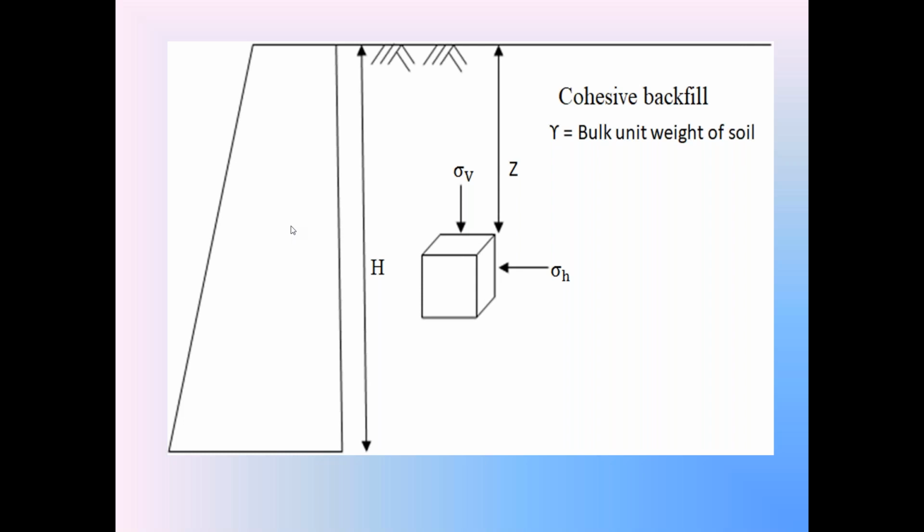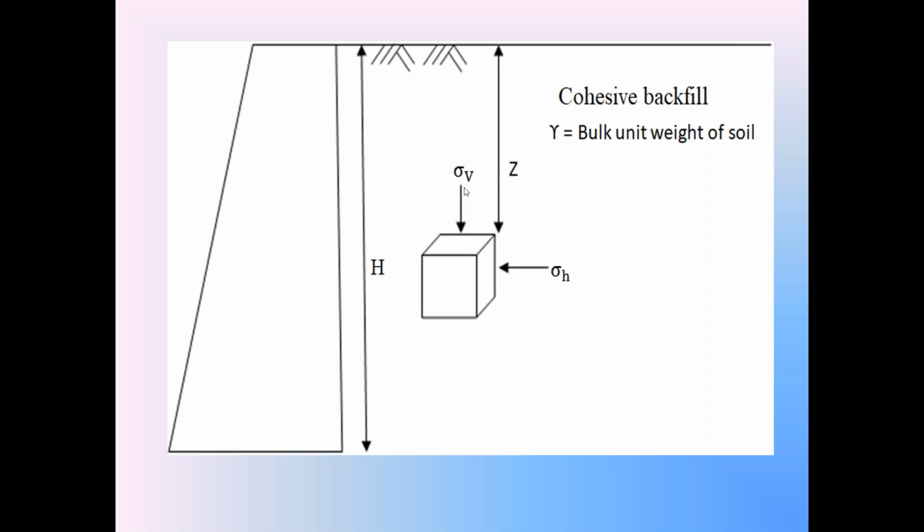Now, consider the soil element in the backfill at a depth z from the top of the backfill. Check that in the diagram. When the cohesive backfill is in the rest condition, at a depth z from the top of the backfill, consider the soil element. In the rest condition, the soil element is subjected to two stresses: one is the vertical stress sigma v, the next is the horizontal stress sigma h.